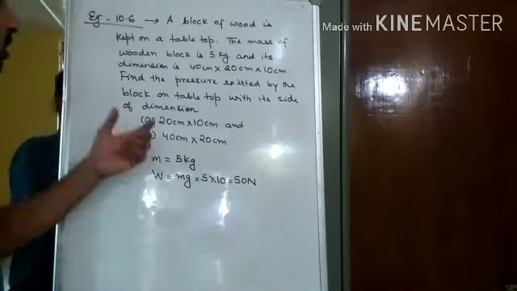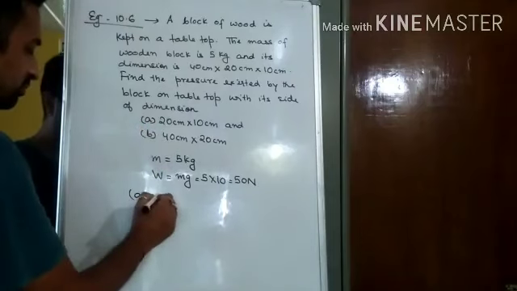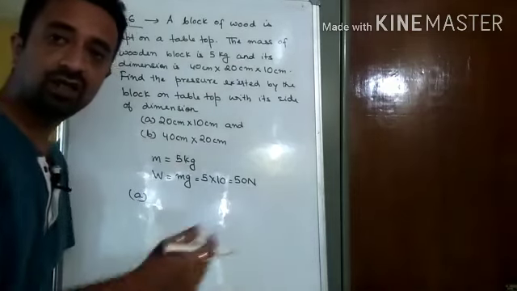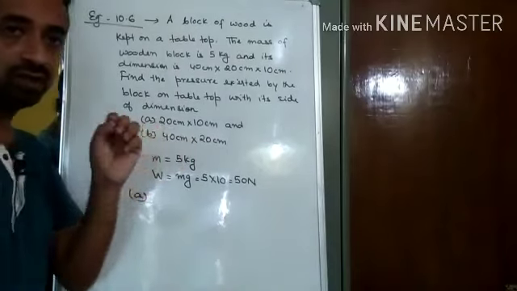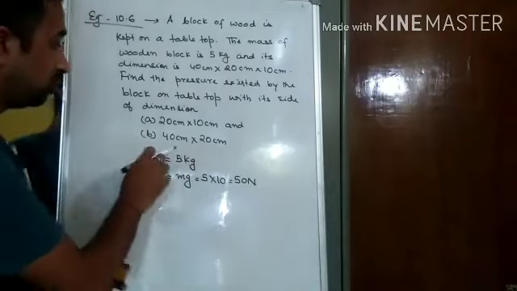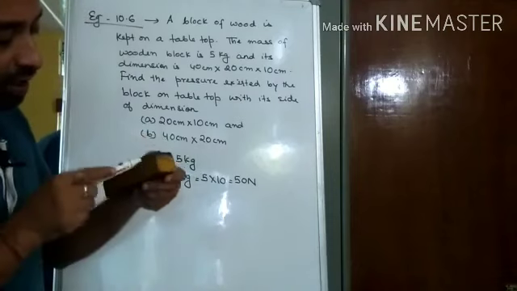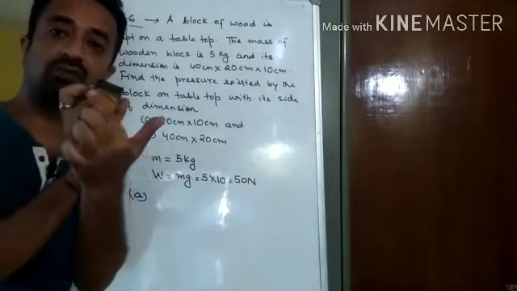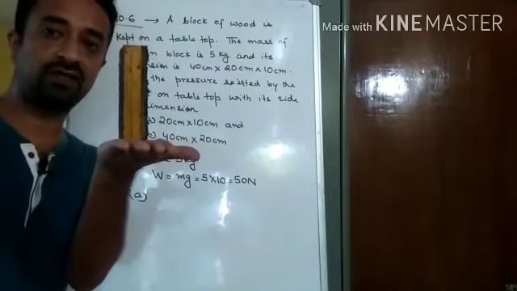Now we'll go to part A. In part A, first we need to find out the area of contact. We know pressure depends on thrust as well as area of contact. Now it is placed like this, so which area is in contact with the surface? This one, 20 into 10. This one is 20 and the height is 10. So this part of the block is in contact with the surface. It is placed like this.